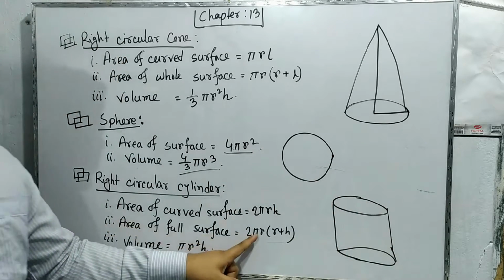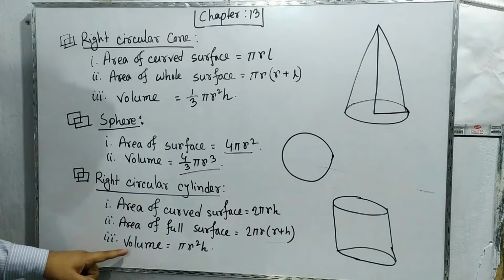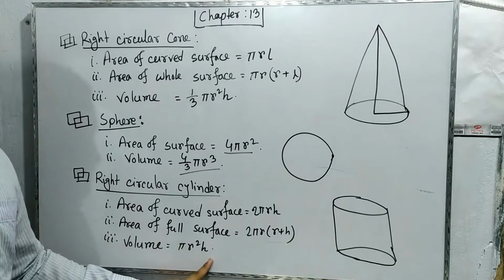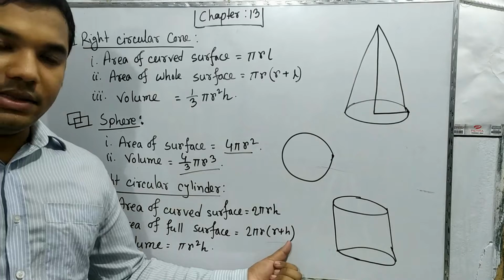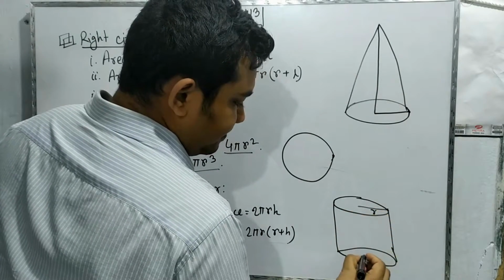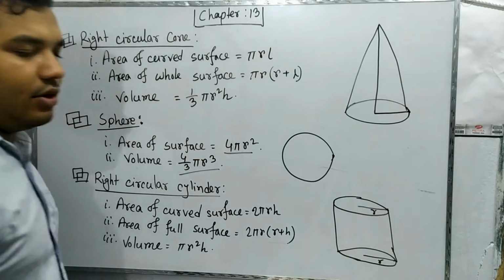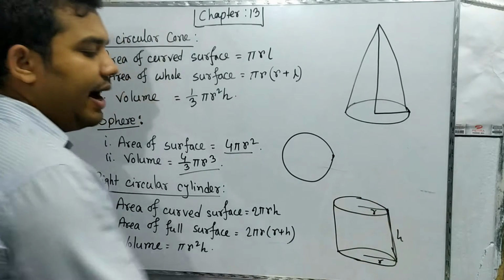The area of the full cylinder will be 2 pi r into r plus h, and the volume will be pi r square h. So here we need to find what r and h are. Don't worry, r is the radius of the circular part, and h is the height of the cylinder.